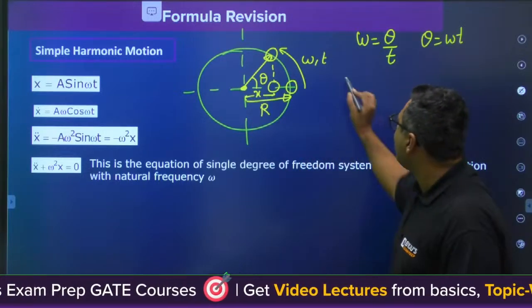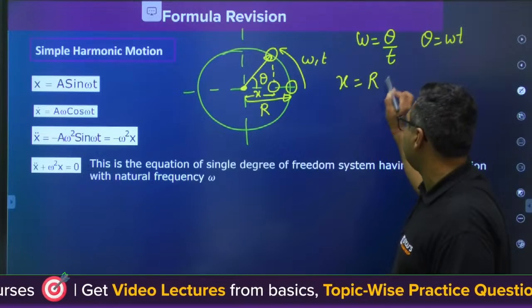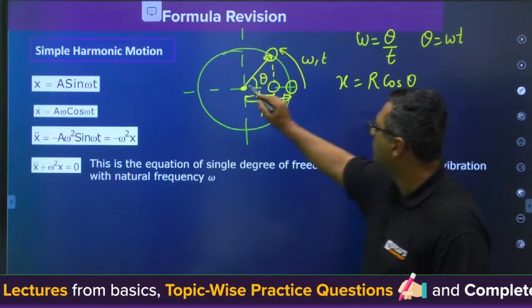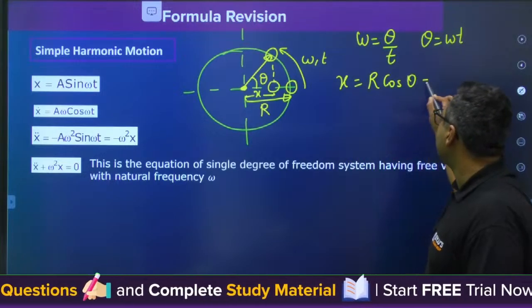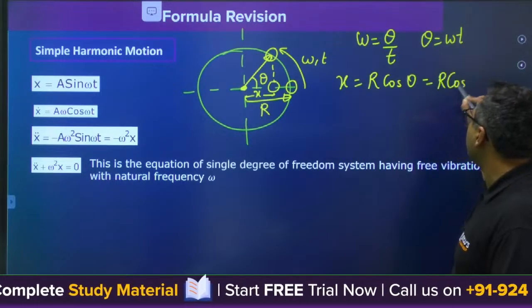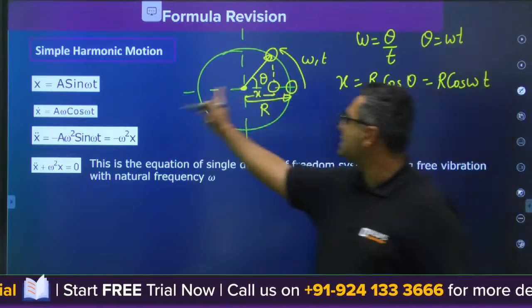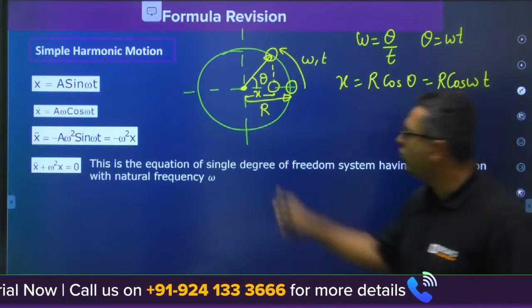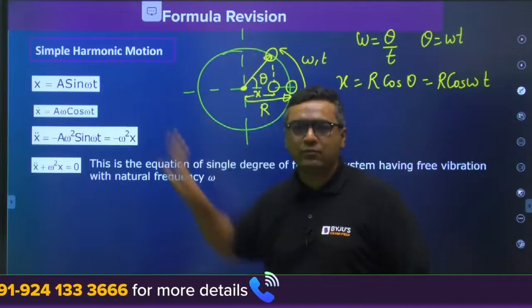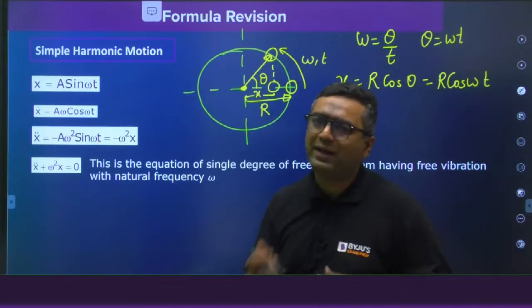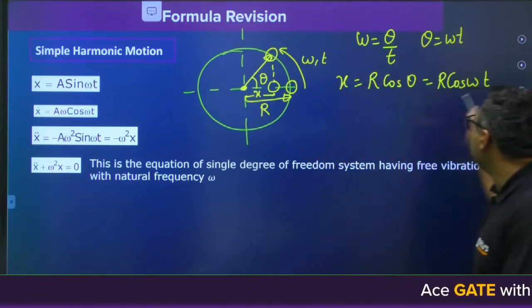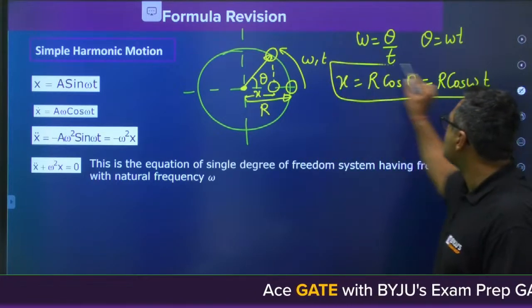So we can write that x is equal to r cos theta. Yes, we can write this is r. x is equal to r cos theta, and you can also write it as r cos omega t. As I am taking it on this, I am getting it in terms of cos. If you take it on this, you will get it in terms of sine. You can get it both ways, because the point is that it is described by harmonic functions. That is why I am taking r cos omega t.